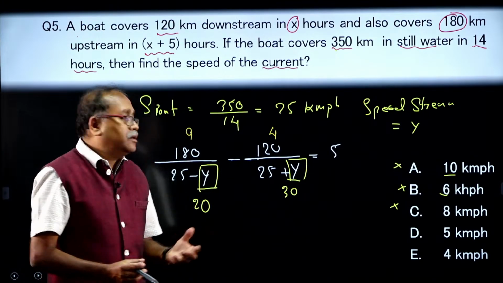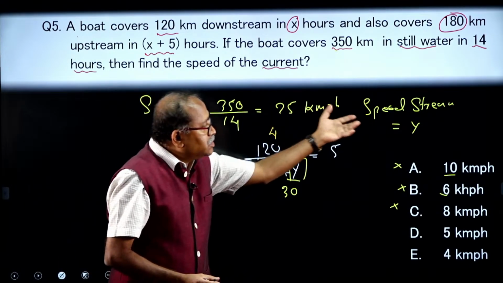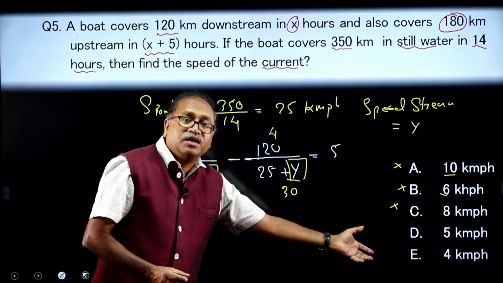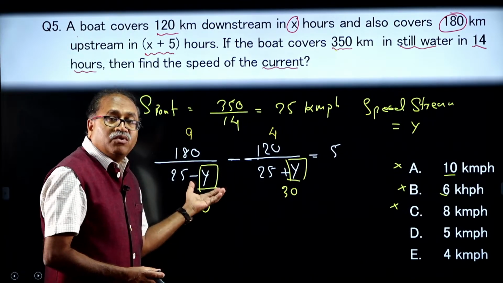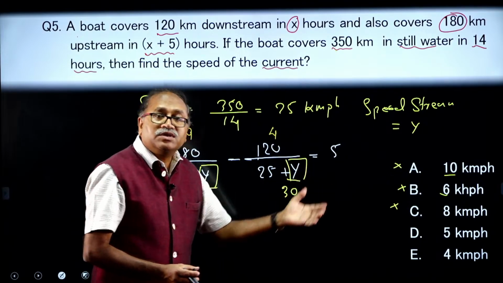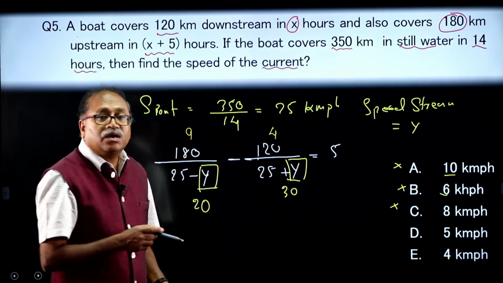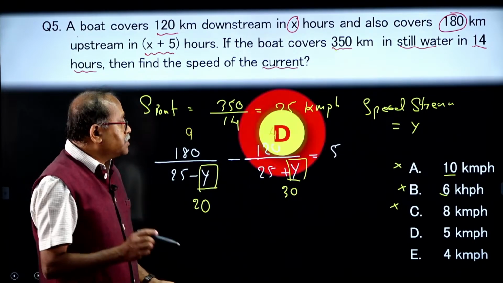So, this is the method when you are getting the variable in the denominator, and there is a choice where you directly can choose from the option what value of y if replaced the equation is satisfied. So, here I notice my answer is 5 km per hour, option D.